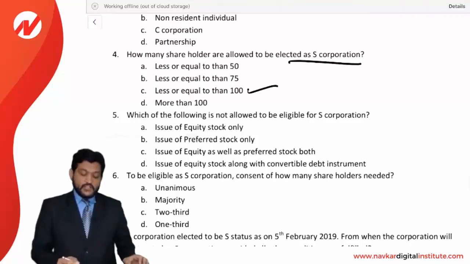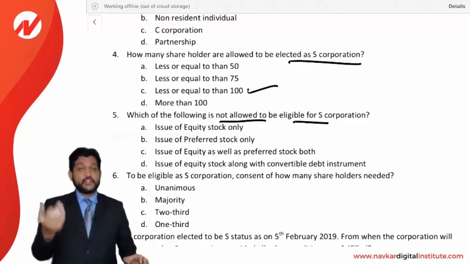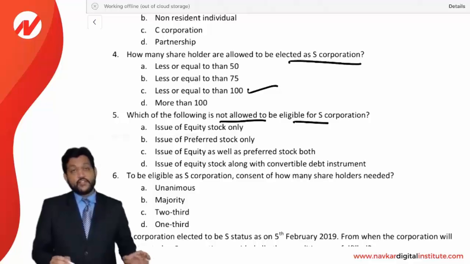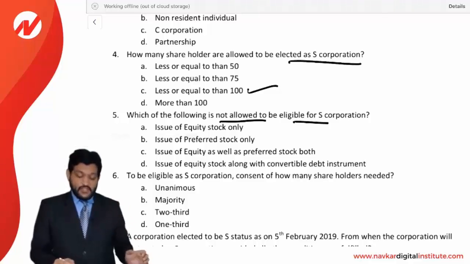Which of the following is not allowed to be eligible for S corporation? Issue equity stock only, that will be allowed. Issue preference stock only, that will also be allowed, as you can issue only one kind of stock. So only equity can be issued, or only preference can be issued. Issue of equity as well as preference stock will not be allowed, as that will be two kinds of stock. So C is the correct option.